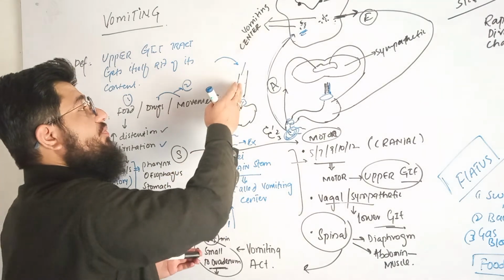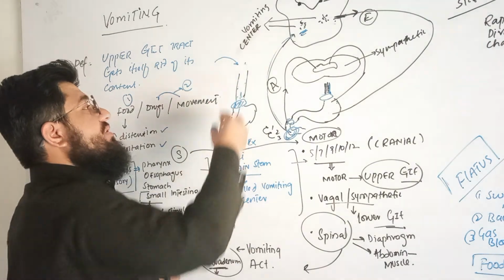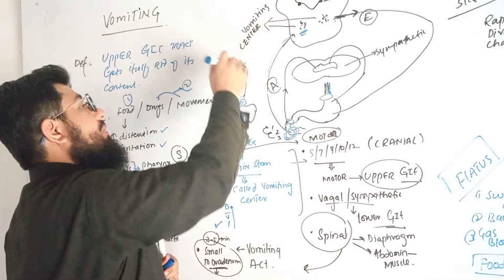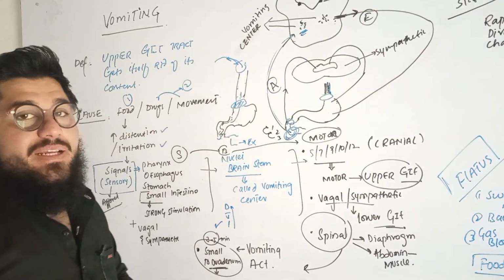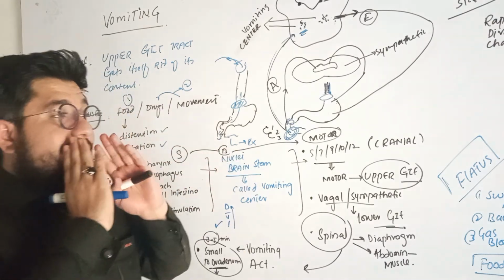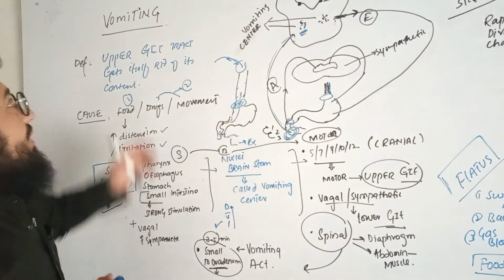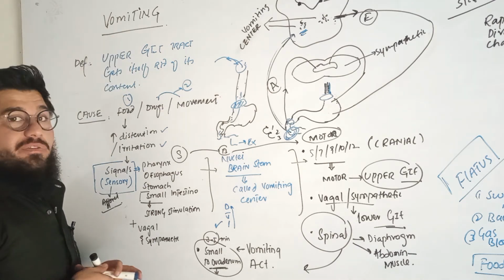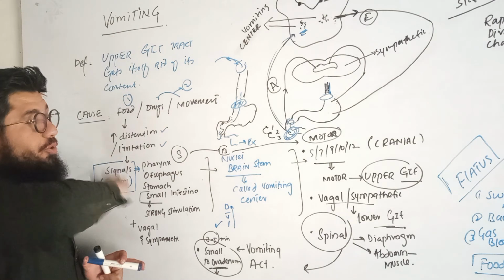The food will move upward, and as it reaches the mouth, what will happen? Simple. It is in excess, so we cannot control it further. Then there will be emesis. One can say the vomiting will be observed like that. So I hope you got the understanding.